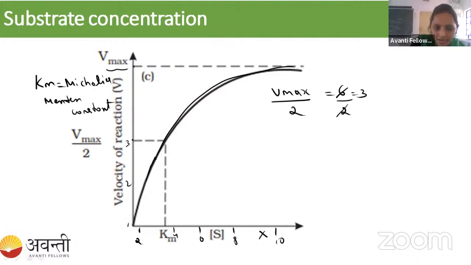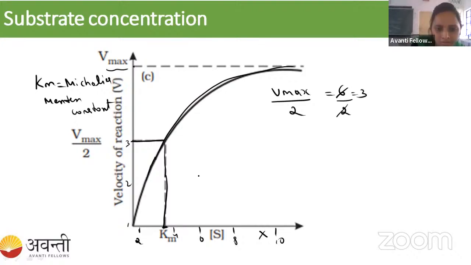Okay, here you have to take 3, and from here you have to take the scale and come down here. So you will get the Km value, which is the Km value of the enzyme. Here you have to remember, it is nearly 3.9 something. The Km value is 3.9 something.